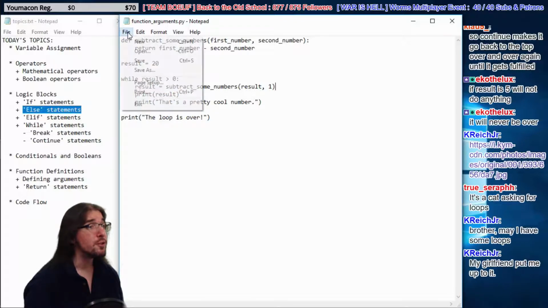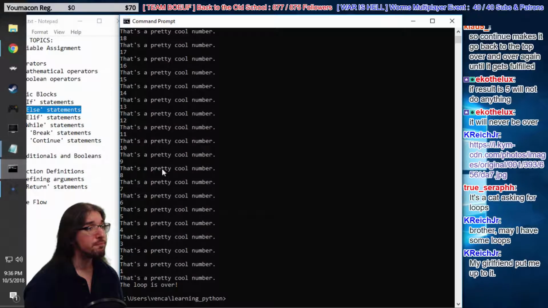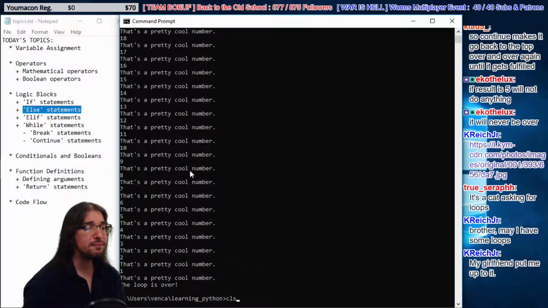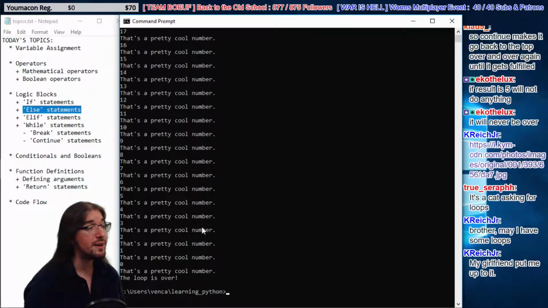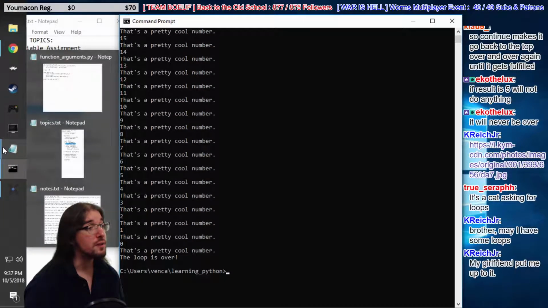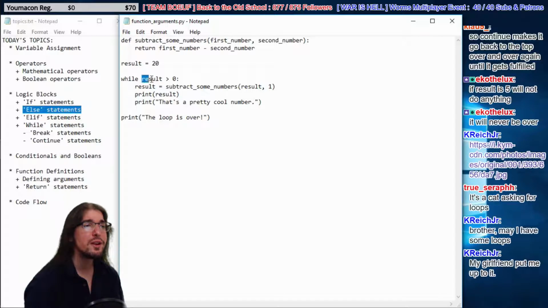Let's try that, first of all, before I change anything around. Let's clear the screen, run the program. Okay, so it starts off at 19, it's a pretty cool number, right? Then it goes 18, 17, 16, 15, 14, 13, all the way down to 0. Then the loop is over, because this becomes false right here, so the loop ends.